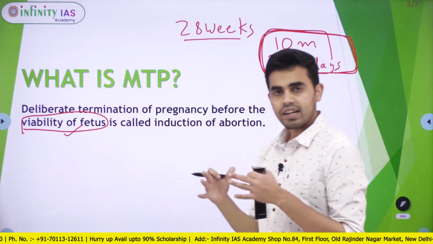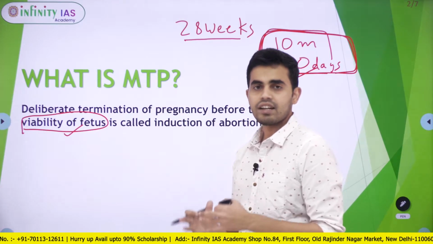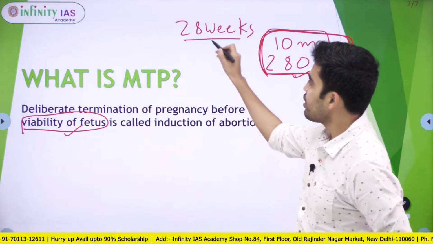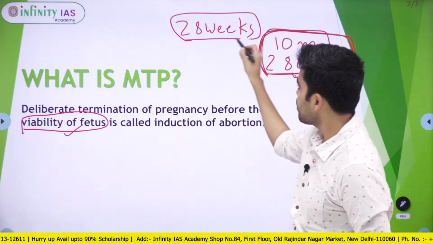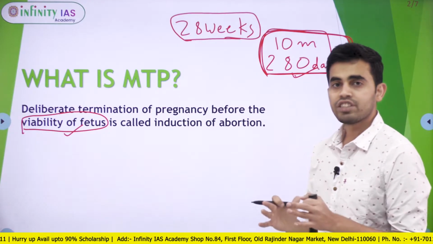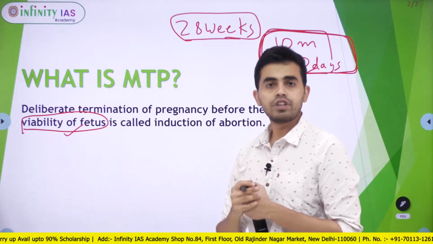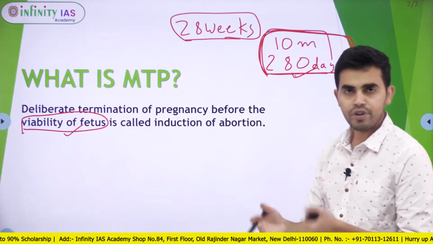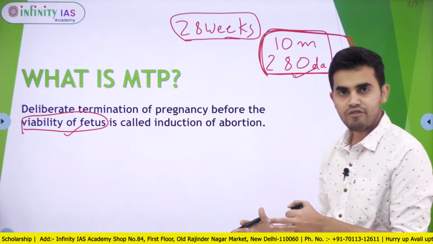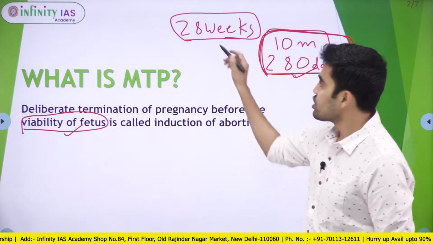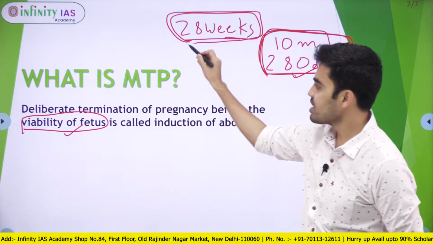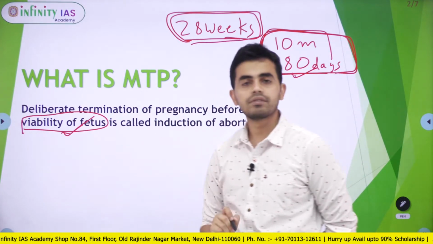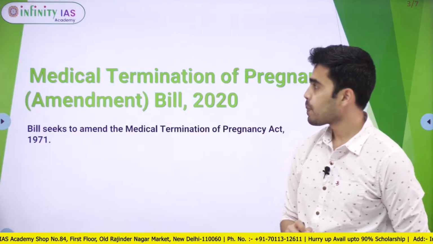But with the current technology and developments in the medical field, 28 weeks is the minimum time period before which the baby cannot come out of the uterus. If the baby comes out of the uterus after 28 weeks, it can still survive with medical support. So 28 weeks is taken as the viability period as of now.